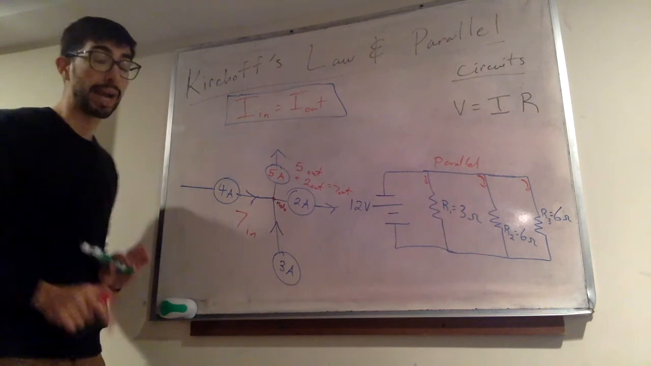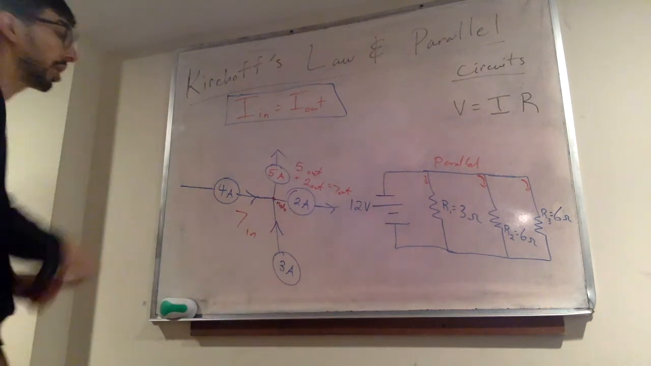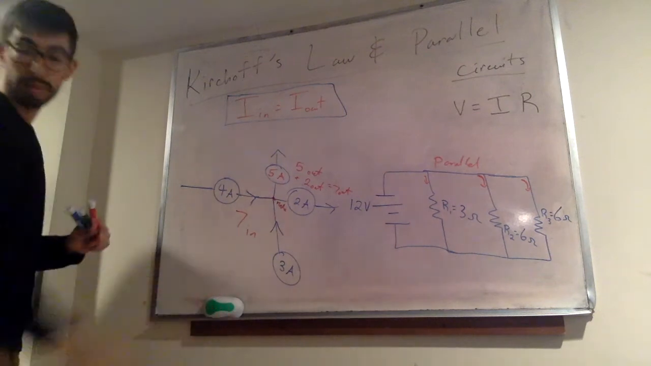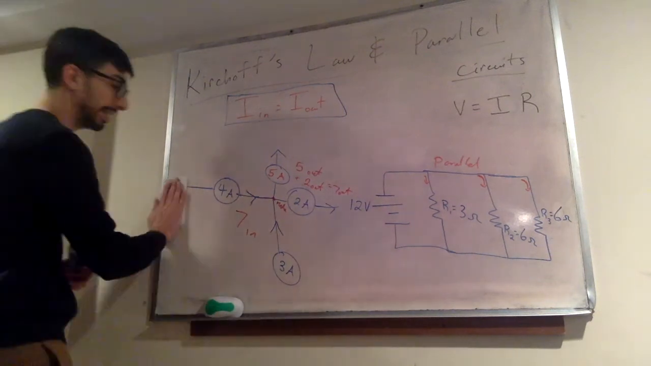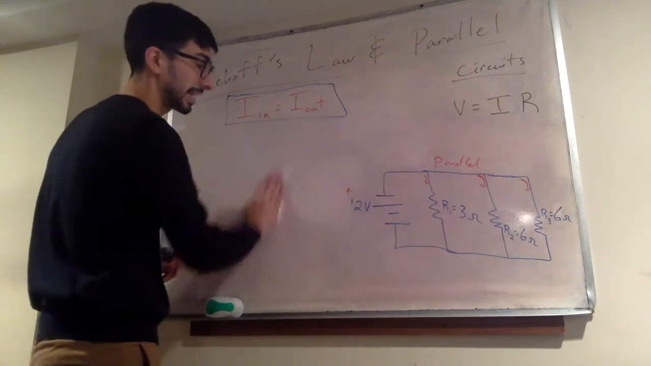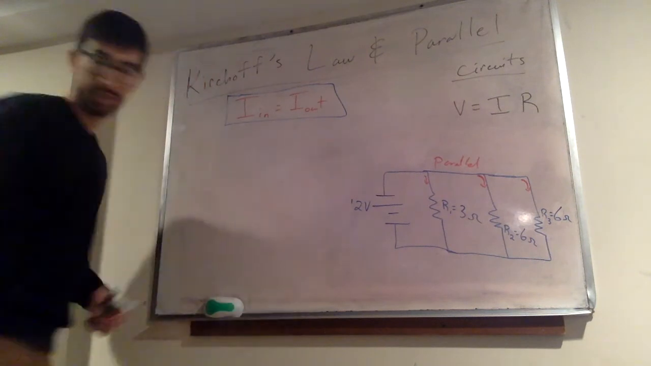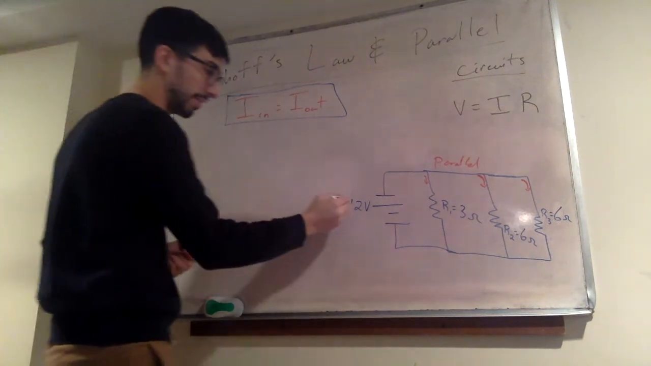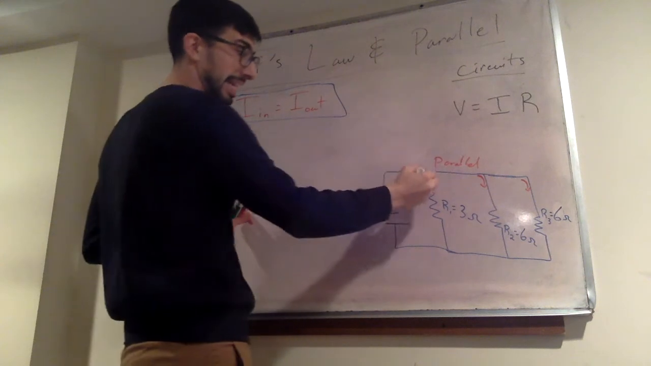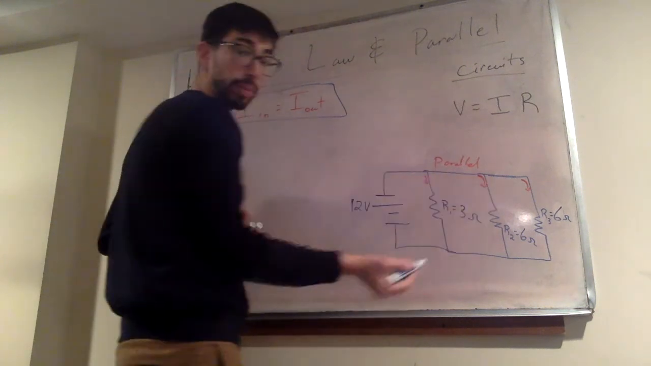That's going to bring us to parallel circuits. Let's start talking about a parallel circuit. A parallel circuit has all these different branches that current can travel through. So we see it has all these different branches that current can travel through, right? Our current is going to split up down these different branches.